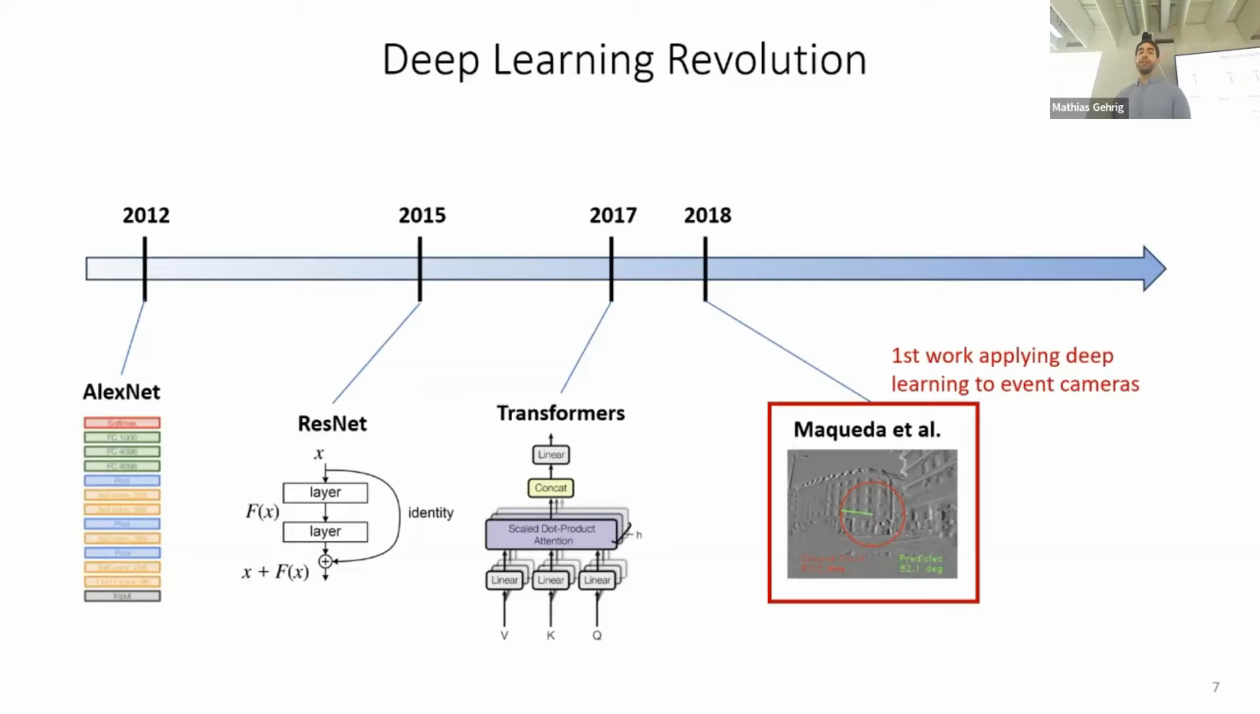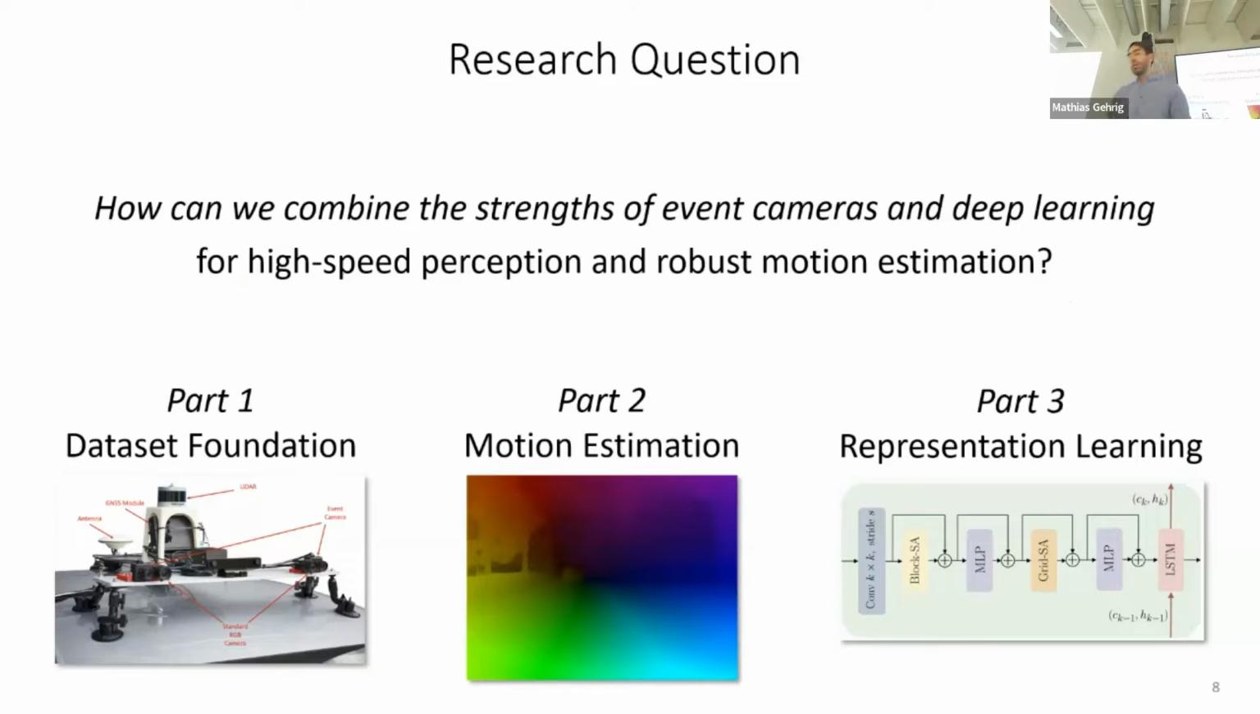In 2018, the first work investigating deep learning for event cameras was published, which is also around the start of my PhD. So you can see that the history of deep learning for event cameras is relatively nascent. In my PhD, I have asked the question, how can we combine the strengths of event cameras and deep learning for high-speed perception and robust motion estimation?